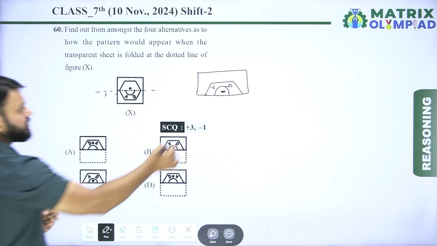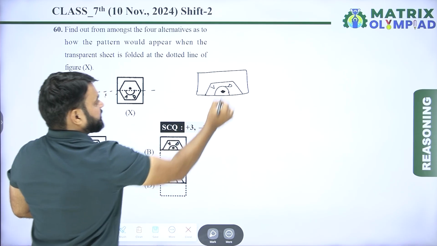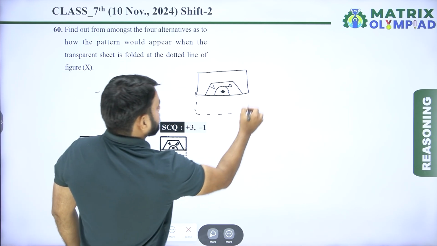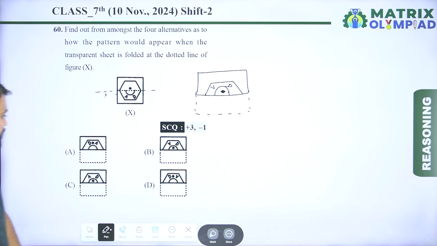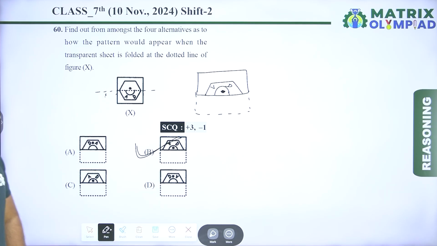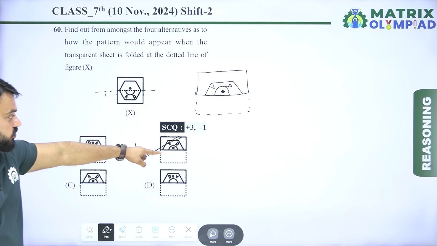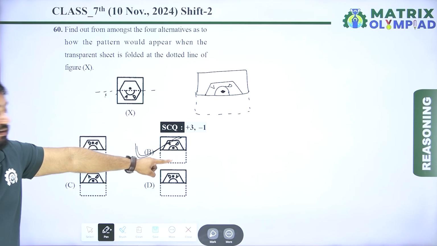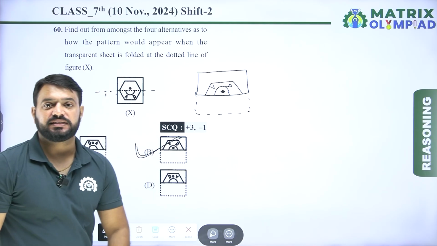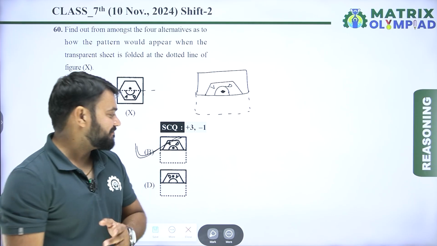So this is the transparent sheet. This is the transparent sheet after folding. So here option B is the correct answer of this question, because this sheet looks something like this after being folded along the dotted line. So here option B is the correct answer of this question.